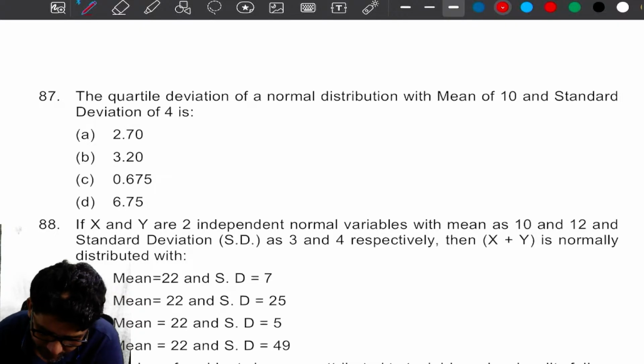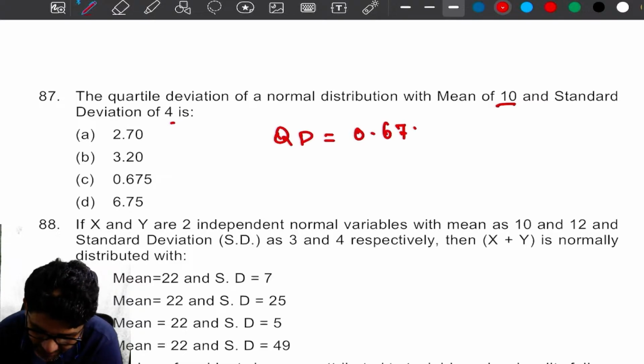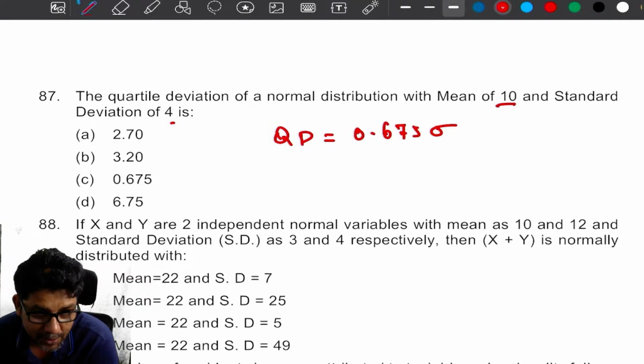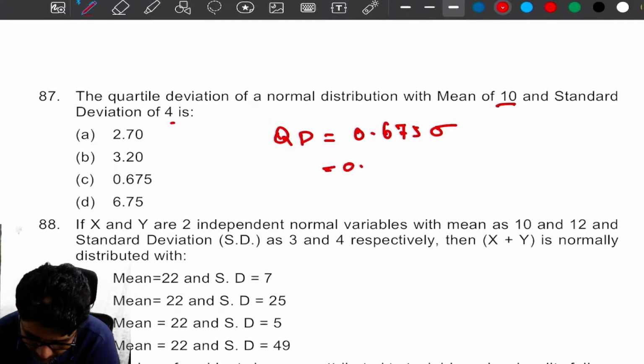The quartile deviation of a normal distribution with mean 10, standard deviation 4. So QD is equal to 0.675 sigma. I hope you all remember this. I don't know. 0.675. What is sigma, my dear? 4.